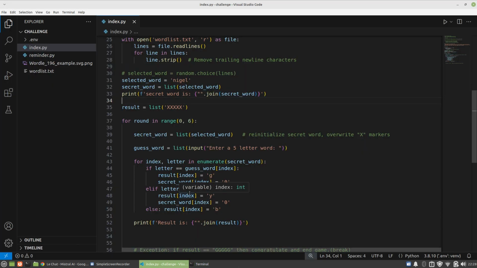So this is fantastic. We just have to now end the game if we get a perfect score before all 6 tries. We have to tidy some things up. I might make a few functions that'll just tidy it up as well. So I'm going to do that now and come straight back to you.